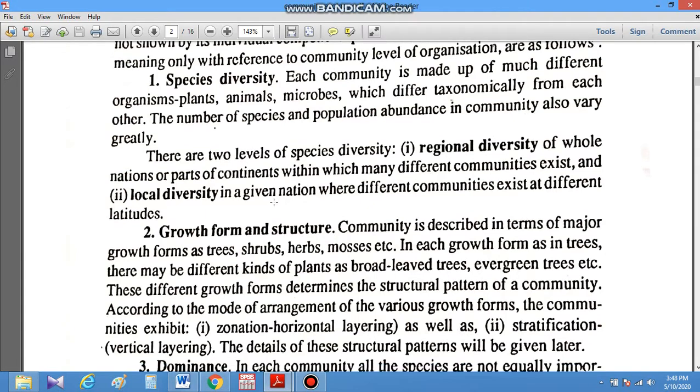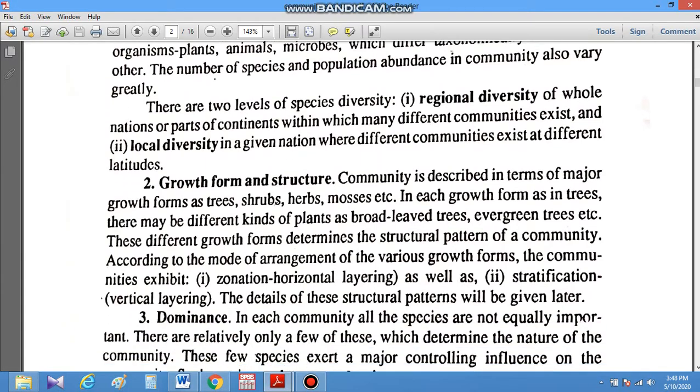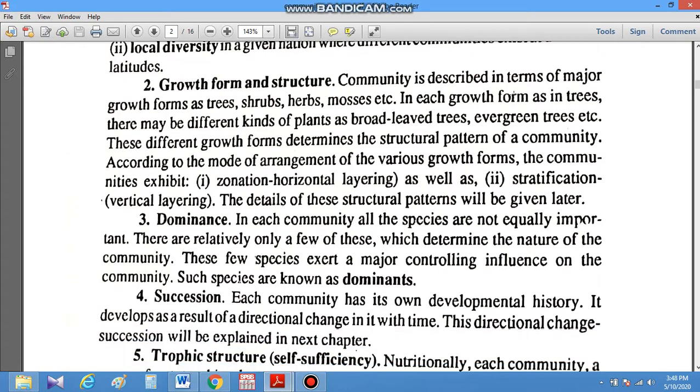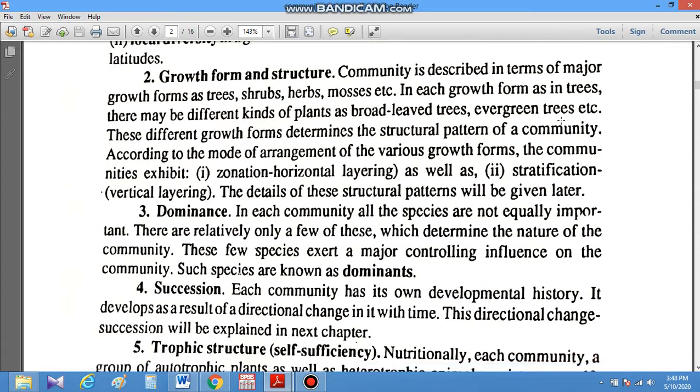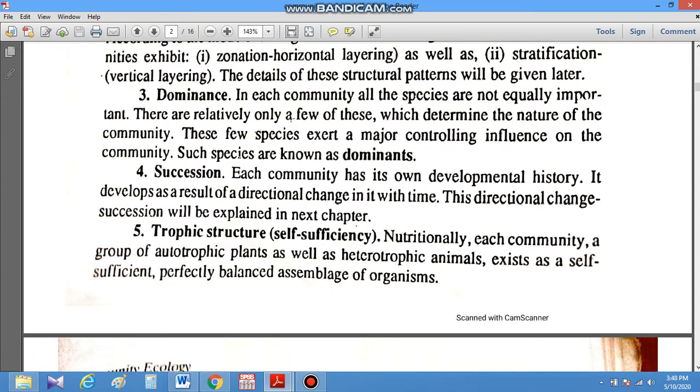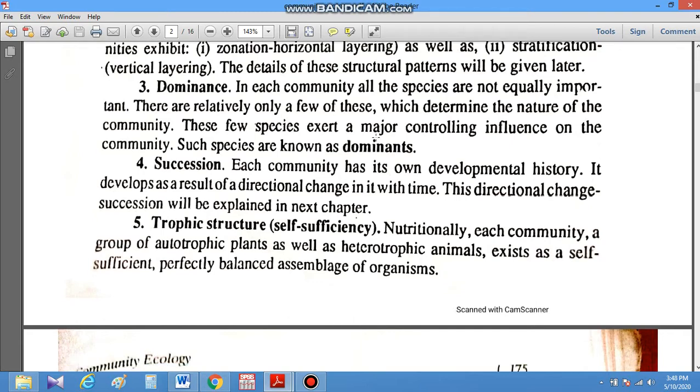The community also has different growth forms and structure. If we talk about trees, then trees are of different types. There may be broadleaf trees, evergreen trees, etc. Another character is dominance. A particular type of plant or animal dominates in a particular community, and on that basis the community is described.